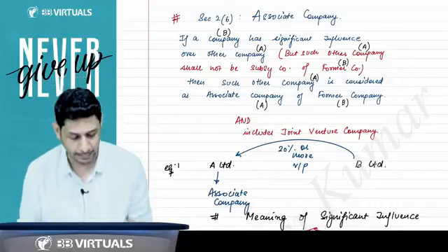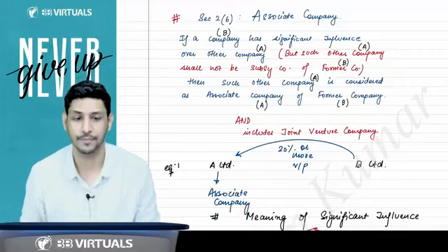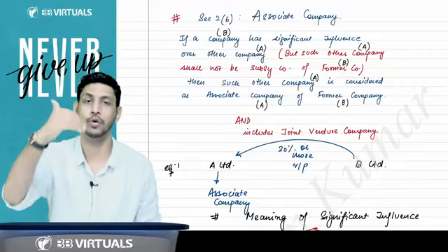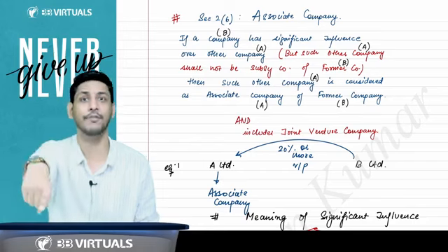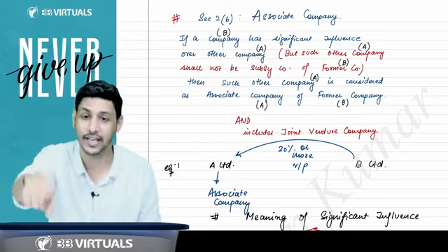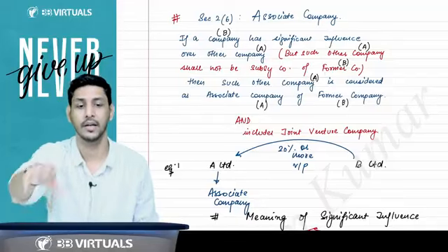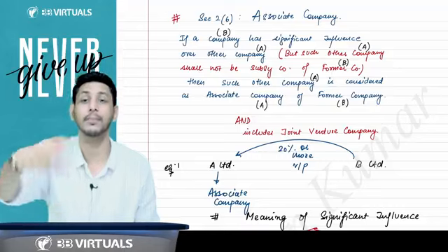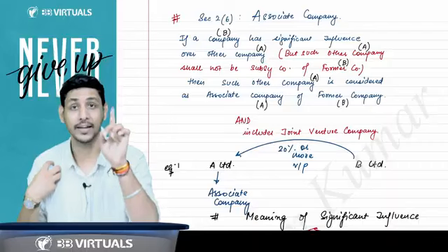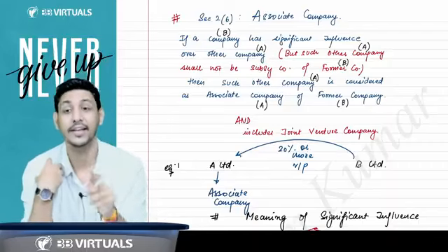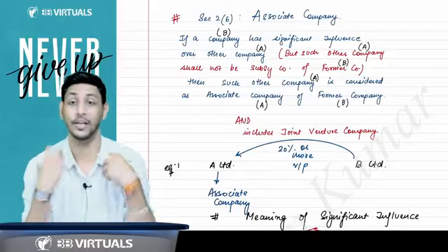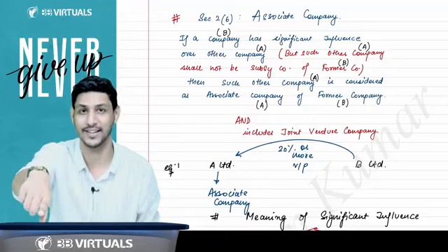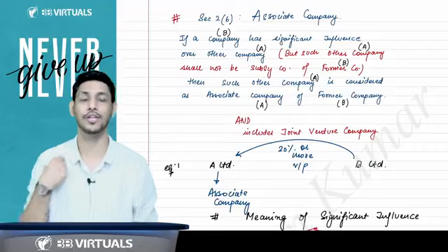Then you have significant influence in that company. The company in which you have significant influence will become your associate company. But keep one point in mind: you will not become an associate of that company. That company will become an associate of your company.